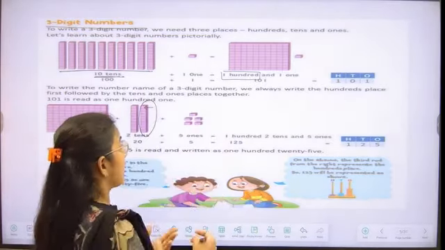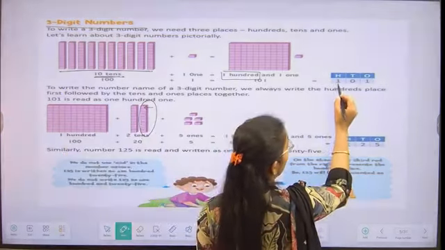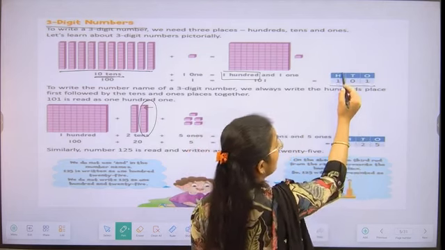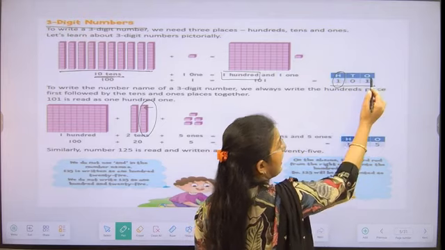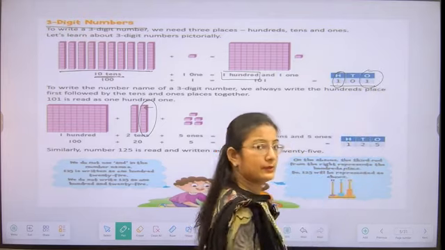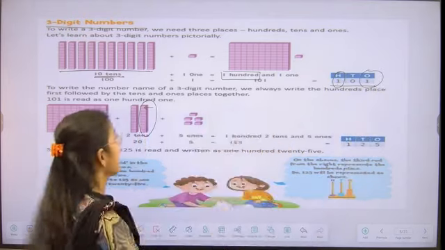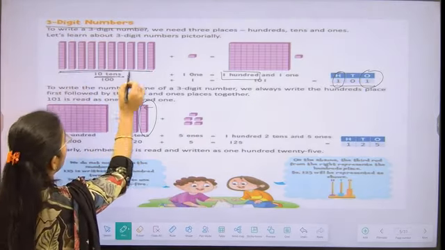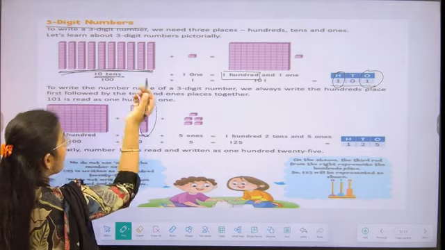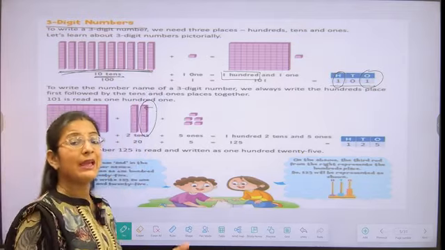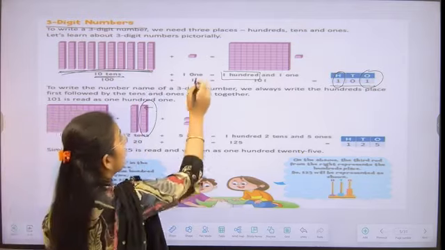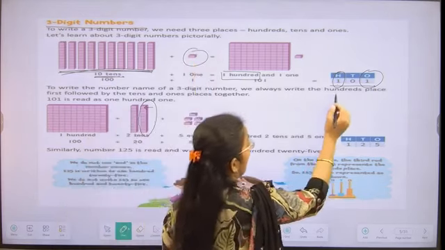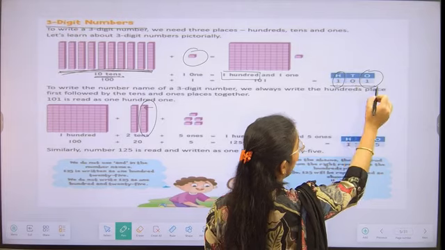So for forming the number 101, what do we have to do? We have to form 100 and 1 ones. So let's see. For forming 101, we are forming 100, or we can say 10 tens, and only 1 ones. So we are getting the number 101.